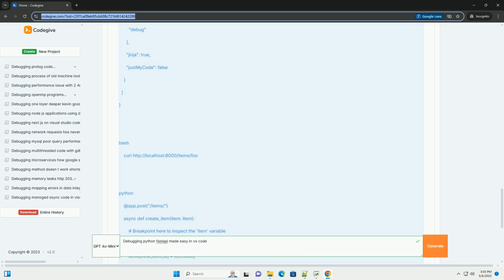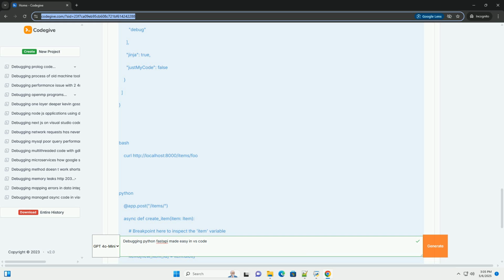5. Advanced debugging techniques. Conditional breakpoints. You can set breakpoints that only trigger when a specific condition is met. Right-click on the breakpoint in the gutter and select Edit Breakpoint. Enter a Python expression that evaluates to true when you want the breakpoint to trigger. For example, item_id == "foo" would only trigger the breakpoint when the item_id variable is equal to foo.